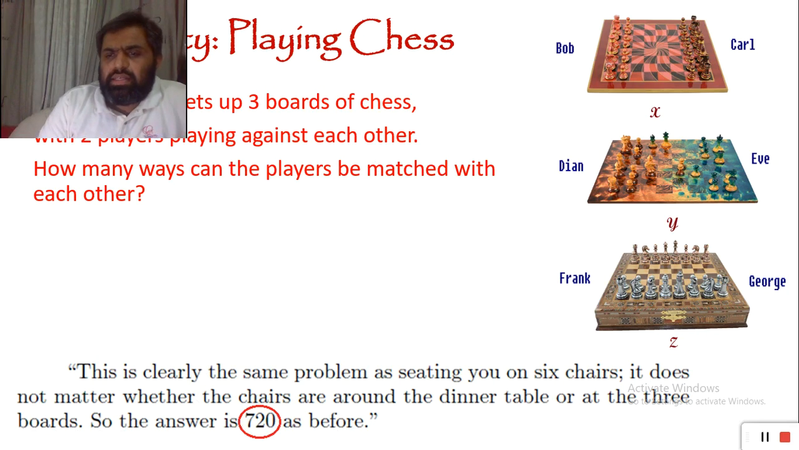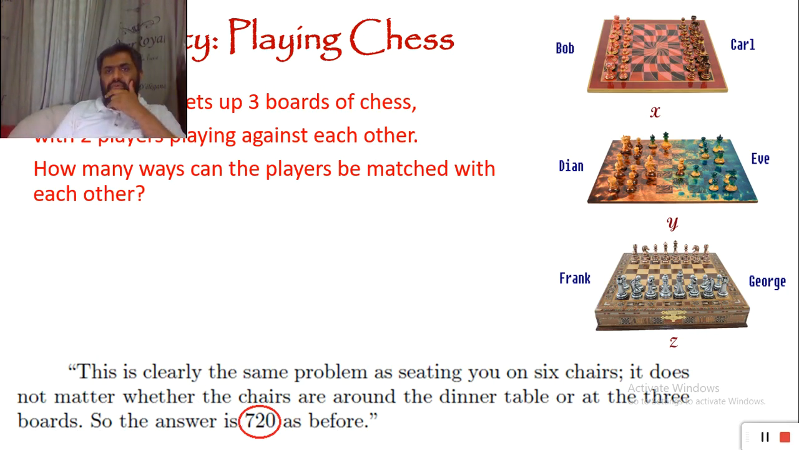But someone said, maybe we are overcounting, because it doesn't matter whether Bob is sitting on the right side of the chessboard or the left side. Carl is sitting on the left side or the right side. Eventually, it's a match between Bob and Carl. So we are counting this thing twice. We should not count it two times. It is only one match, so we should divide 720 by 2.